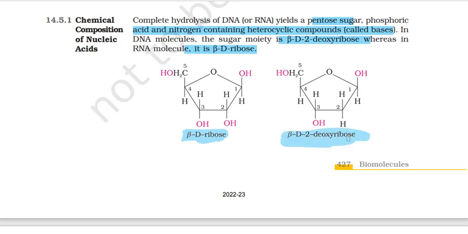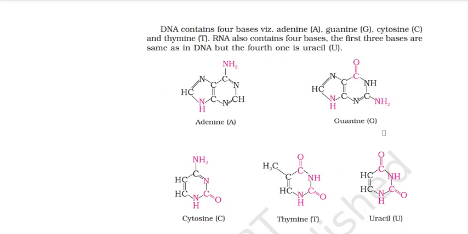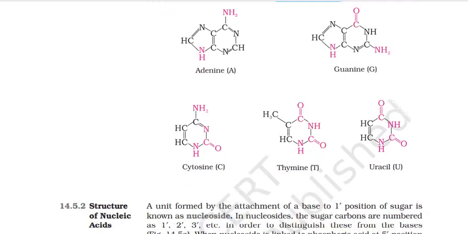They denote the position of specific groups in a compound. DNA contains 4 bases: adenine, guanine, cytosine, and thymine. Fine. These are the 4 different types of nitrogen bases present. They can be purines or pyrimidines. RNA also contains 4 bases. The first 3 bases are same as in DNA, but the fourth one is uracil. So the first 3 are the same in both, but thymine will be in DNA and uracil will be in the RNA. That's the only difference in case of nitrogen bases.